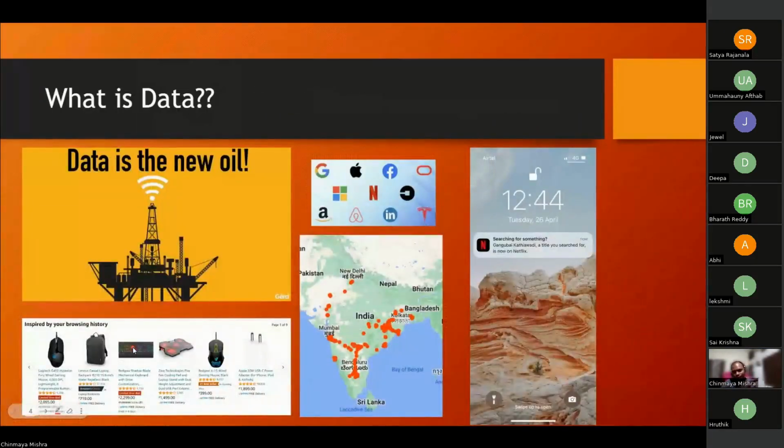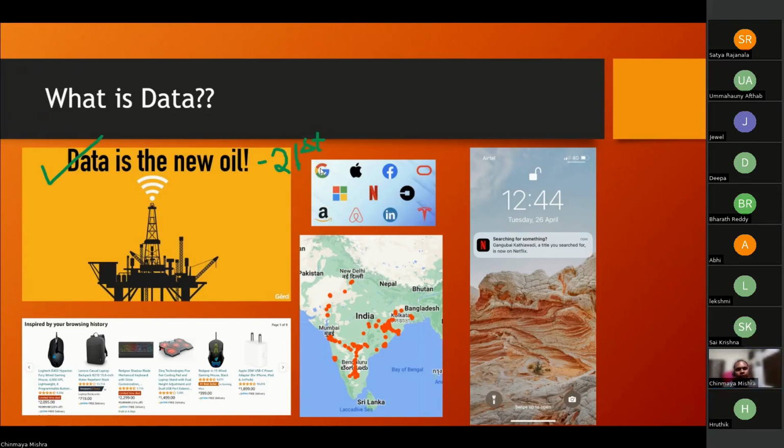Fine. Now again, some of the screenshots, some of the real-time examples that I've tried to take here. Guys, I'll first focus on the first point here, and people who joined last week, it would be repetitive for you. No problem, it's a revision. We'll be discussing this particular sentence: data is the new oil. There is something hidden over here. Data is the new oil of what? Of the 21st century. After 2000, we entered into the 21st century, right? So data is now the new oil of the 21st century.